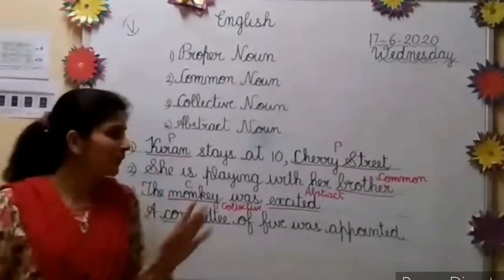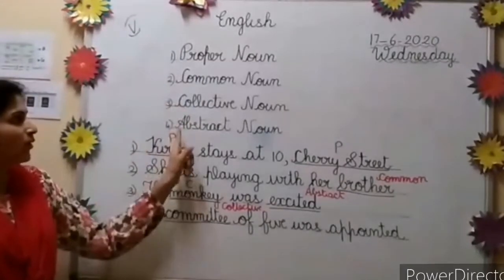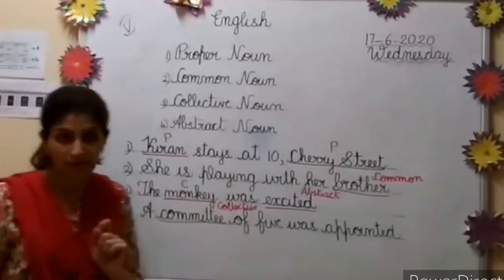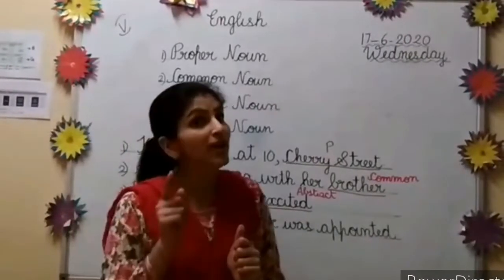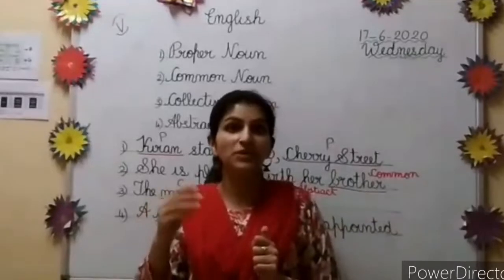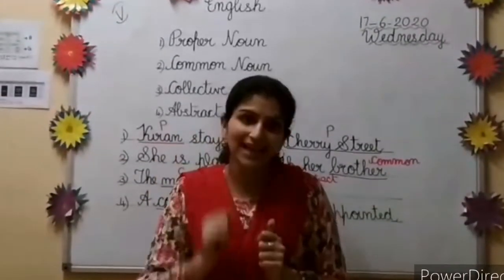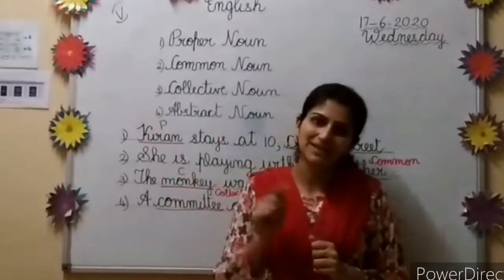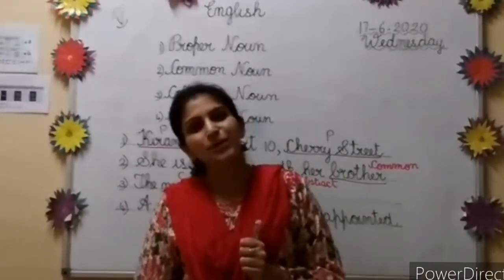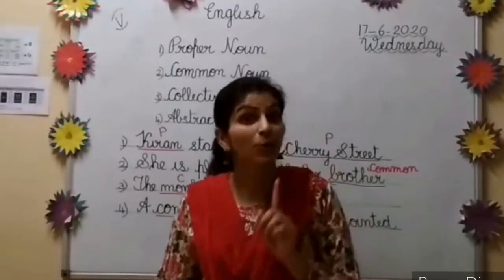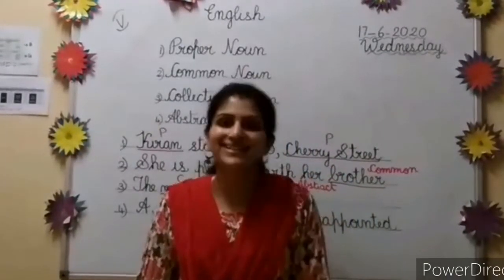So, I hope you understood the different types of nouns: proper noun, common noun, collective noun and abstract noun. Now, what we have to do? We have to practice this. We have to check with all the sentences whether you are able to understand these 4 different types of noun. Okay, so I will be sending you the worksheet and you can do the answers in that and check by yourself whether you understood the different kinds of noun.